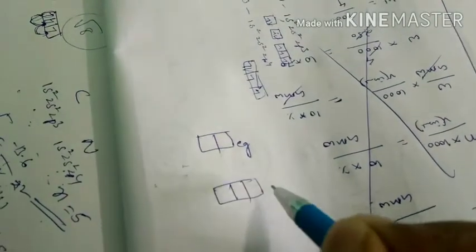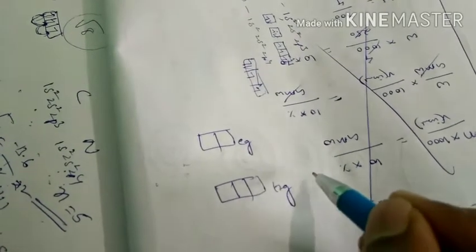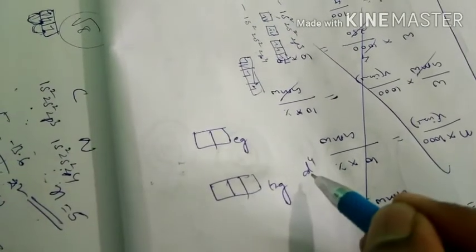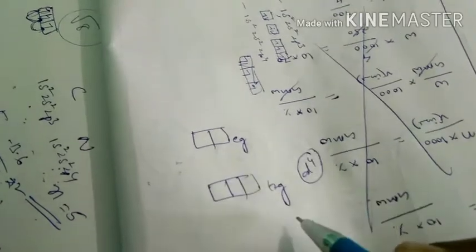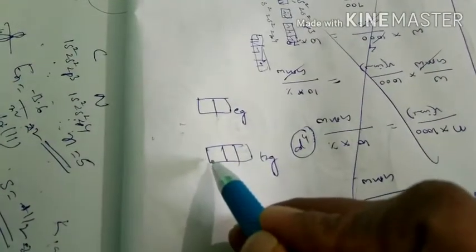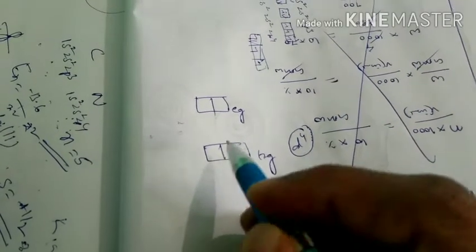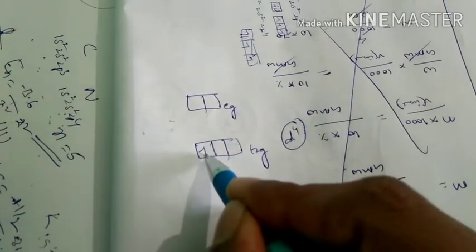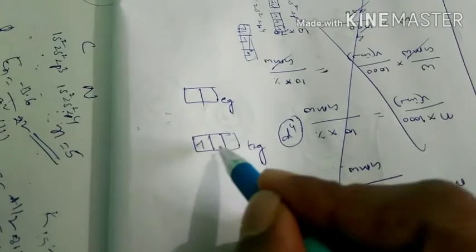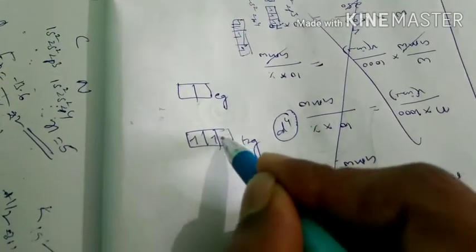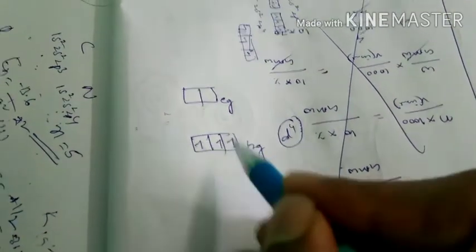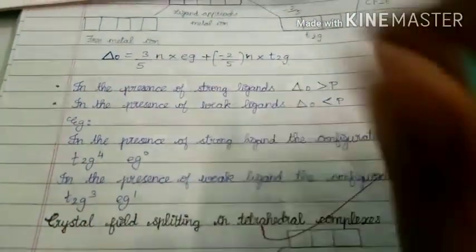These are EG orbitals. These are T2G orbitals. We have to write the d4 configuration according to crystal field theory. D4 means what? First, electrons always enter the lower energy orbital, according to Hund's rule. So one electron comes to the first orbital of T2G, the second electron to the second orbital, the third electron to the third. Which ligand is this? This happens in a strong ligand.